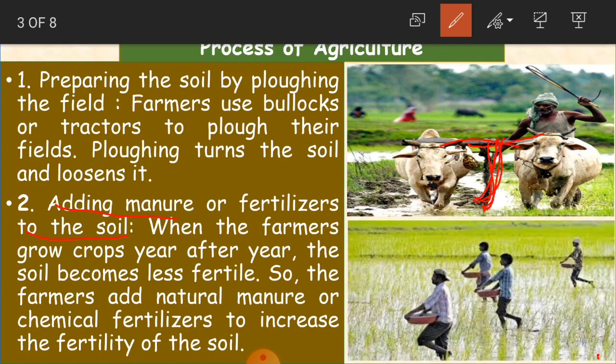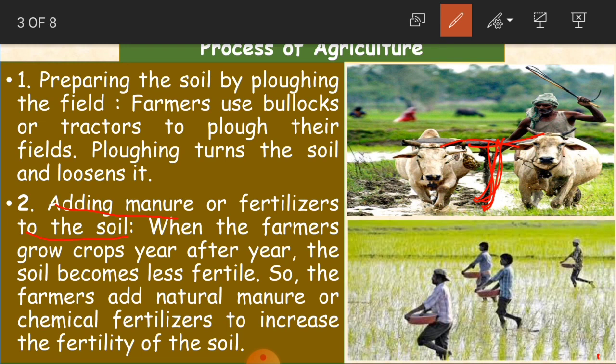Clear, children? On the same land, we will be growing a number of crops one after the other. As we grow the crop year after year, the soil starts getting less fertile. In the sense, the fertility of the soil, the strength of the soil, becomes weak.